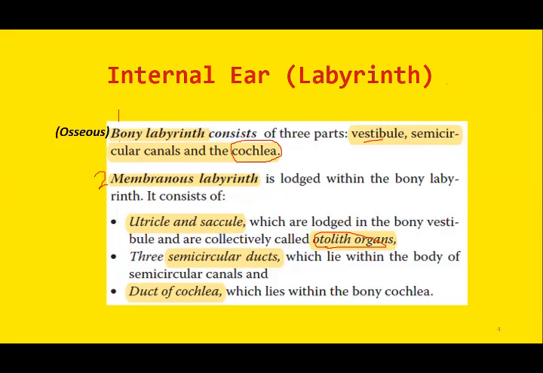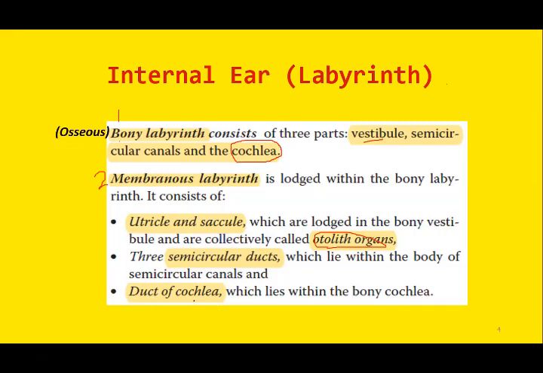Otolith organs include the utricle and the saccule. Besides, we have three semicircular canals: anterior, posterior, and the horizontal, also known as the lateral semicircular canal. And the third component is the duct of the cochlea.